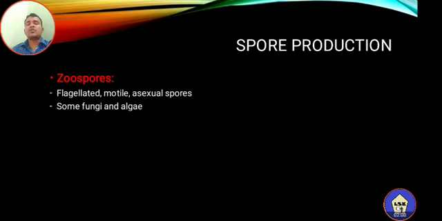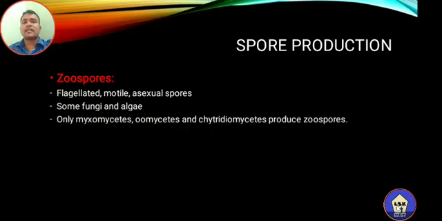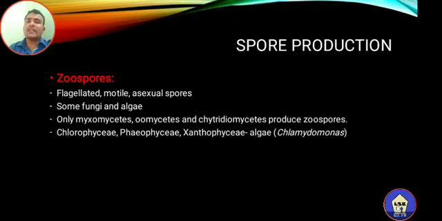Most commonly these zoospores are produced by some fungi as well as algae. In fungi, only the Myxomycetes, Oomycetes and Chytridiomycetes produce zoospores. In algae, particularly the Chlorophyceae, Phaeophyceae as well as the Xanthophyceae produce zoospores.